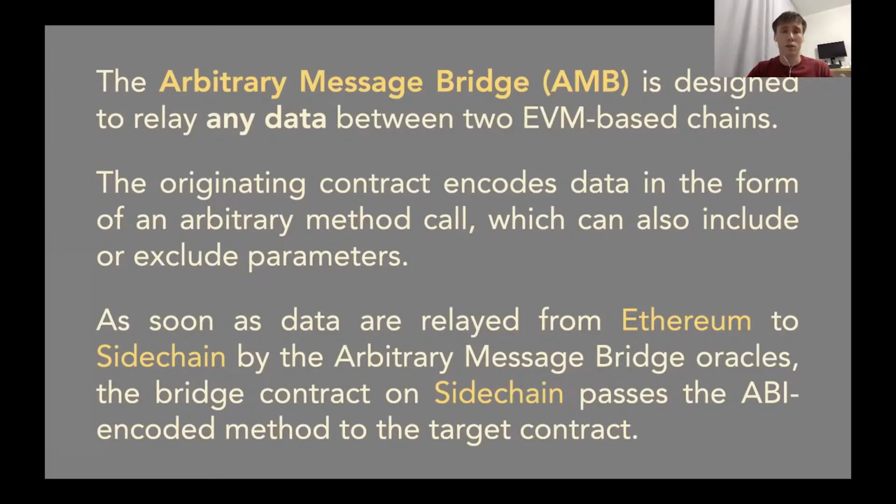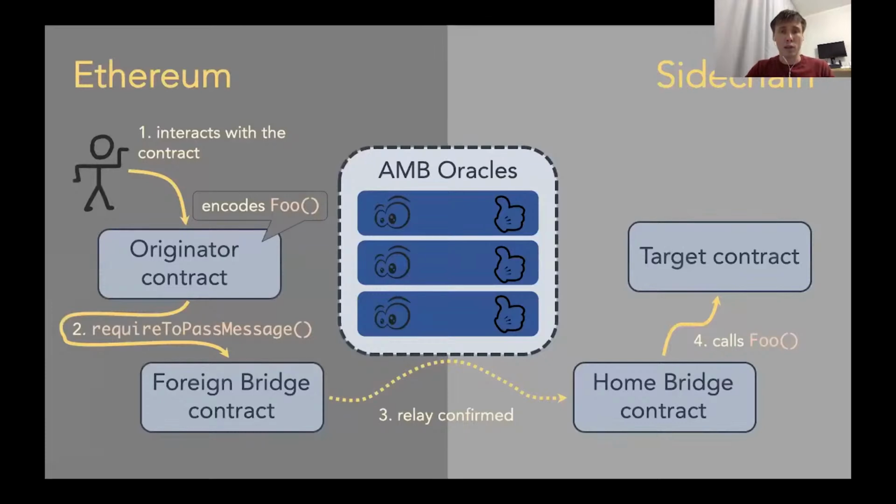In order to achieve this, one contract needs to just encode a method call and data for these methods, and transfer this data to the arbitrary message bridge contract. And the arbitrary message bridge contract will call this method on another side of the bridge. So it will be called in another chain. Technically, it looks like presented in this picture.